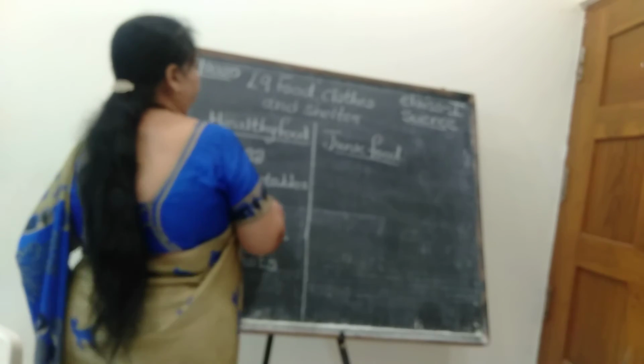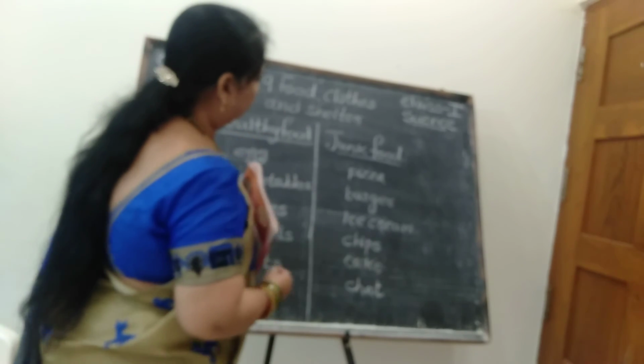What about junk food? Here you can see pizza, burger, ice cream, chips, cake and chaat. Okay, so these are the junk foods. Can you follow?